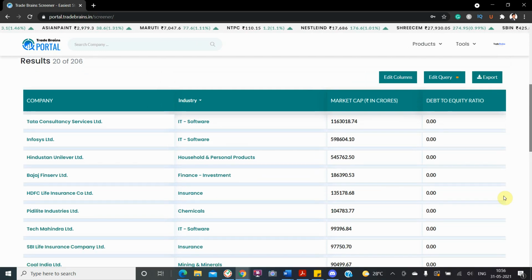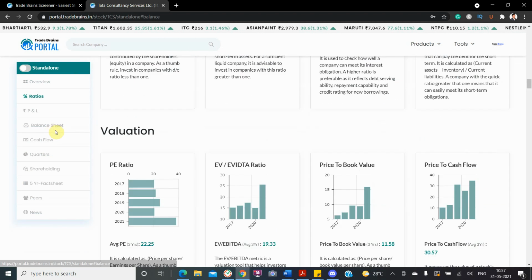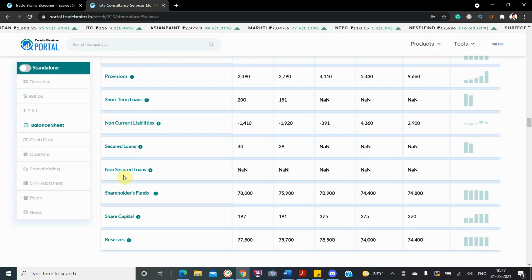Further, if you want to cross check, you can also go on the company's stock details page and look into its balance sheet to find out the debt of the company. So you can find the debt of the company in the liabilities side of the balance sheet of a company. So if you want to find out how much the debt of a company is, you have to go on the balance sheet, and there in the liabilities side, look into the secured loans and non-secured loans, and here you can see the secured and non-secured loans for Tata Consultancy Services is 0.